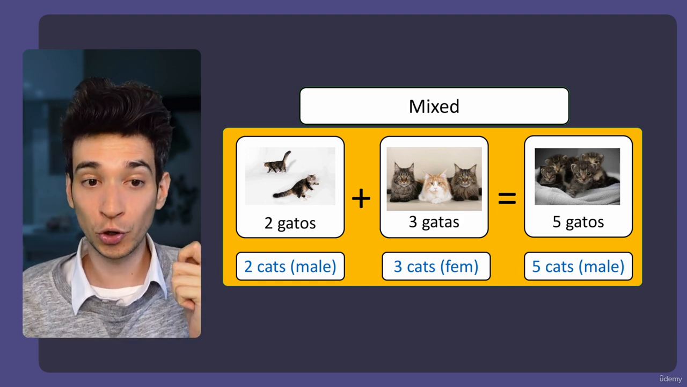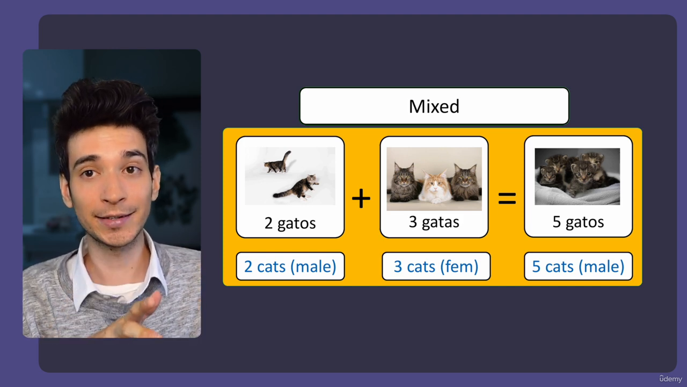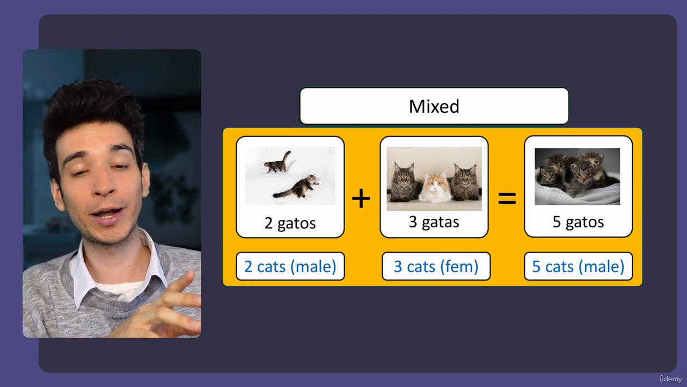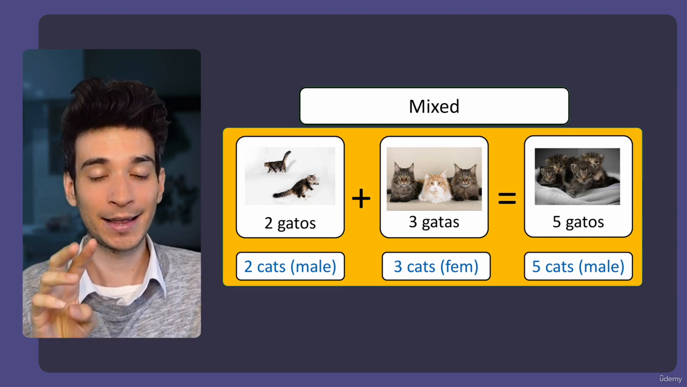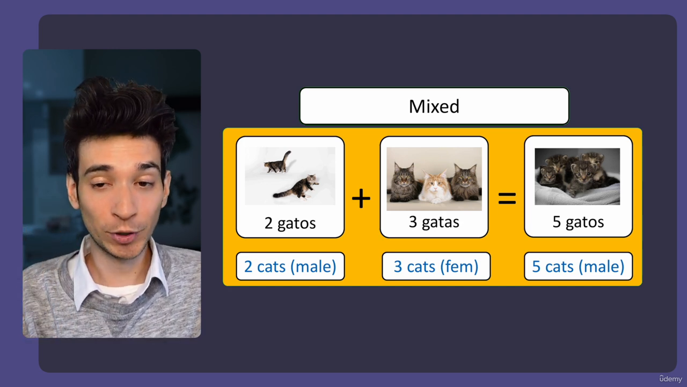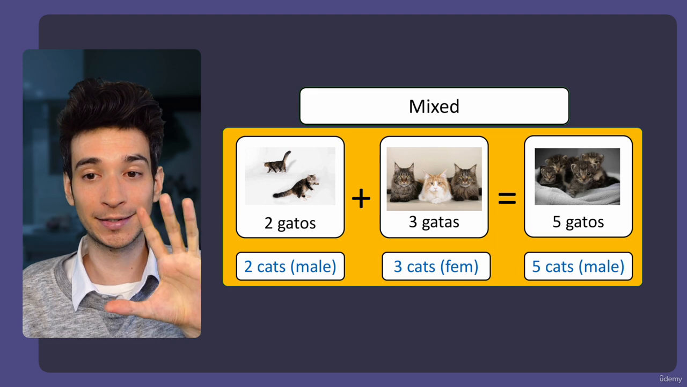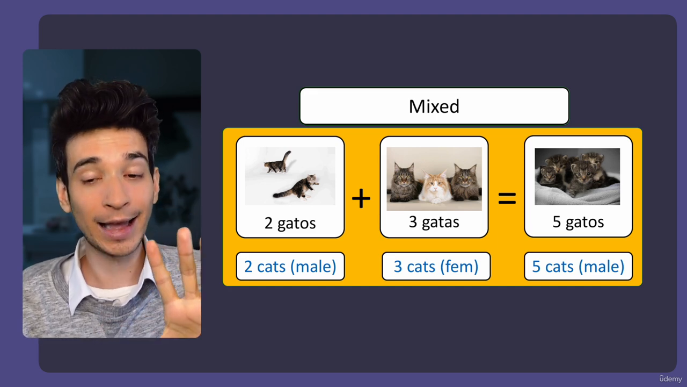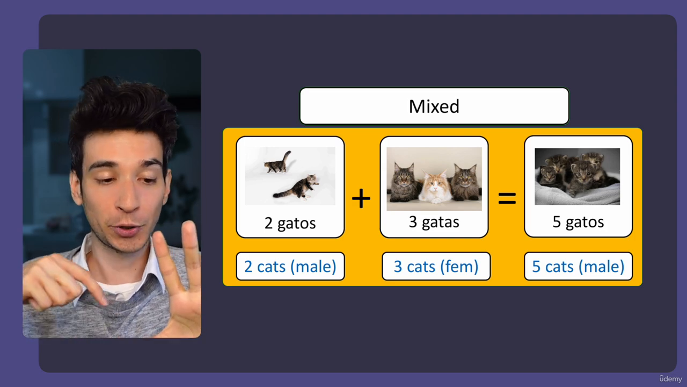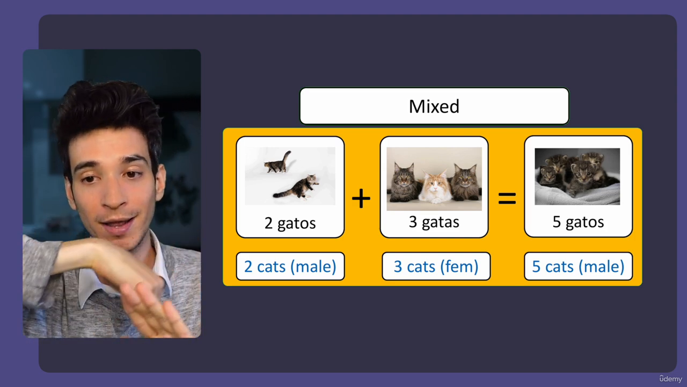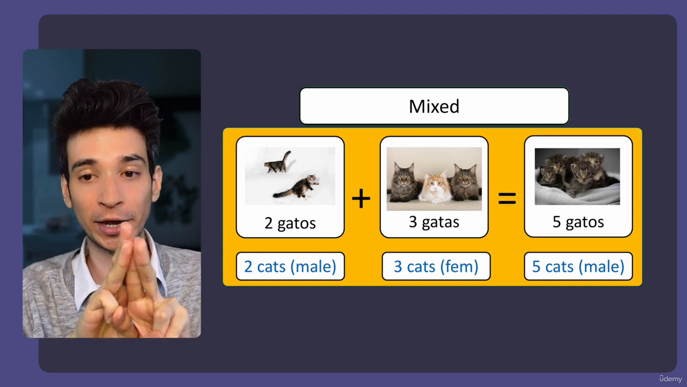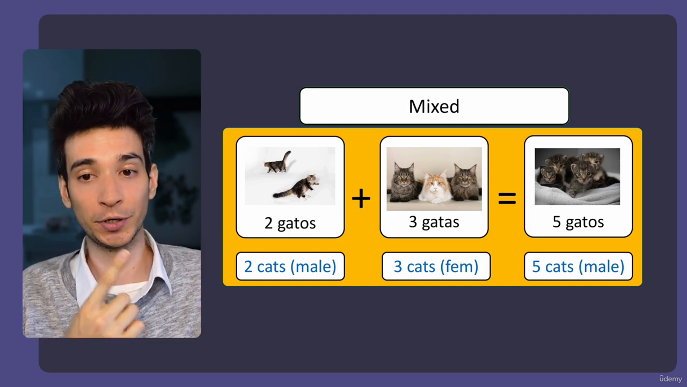And the same thing applies, for example, to cats. You might have dos gatos, two cats, let's say two male cats. And we also have tres gatas, three female cats. And if we mix them together, we end up having cinco gatos, five cats. So eventually we end up using the masculine word, cinco gatos. So two male cats and three female cats, mix them together, we end up using the masculine word, gatos.